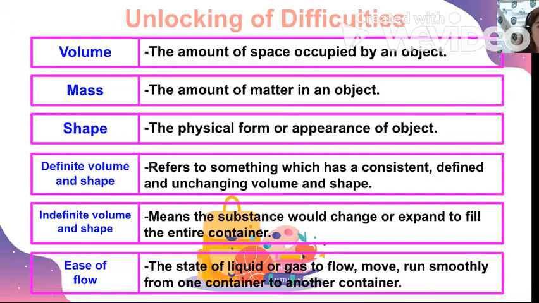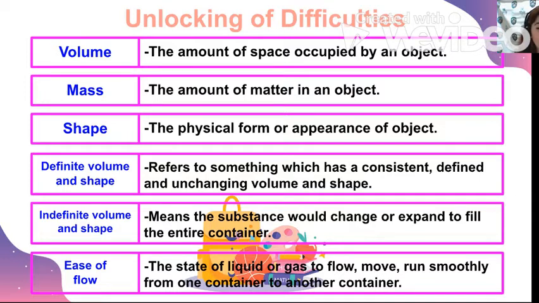Now let's go to unlocking of difficulties. So first we have volume. When we say volume, it is the amount of space in a given object. And then the mass. When we say mass, it is the amount of matter in an object. Then we have shape. Shape is the physical appearance of an object.